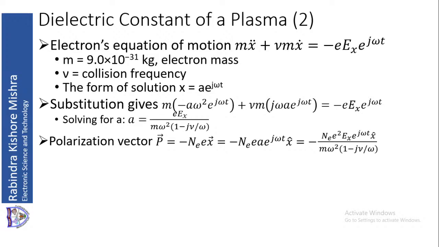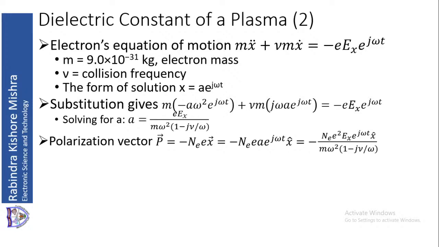That is found out by the number of electrons per unit volume, Ne, into the charge of the electron, minus e, so minus Ne into e, in the direction in which it is polarized, that is x. So minus Ne into e into x vector.